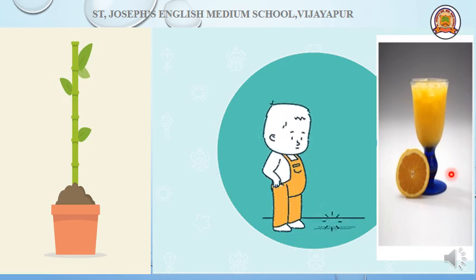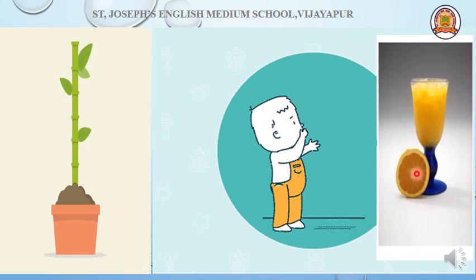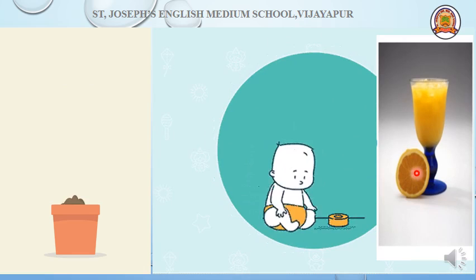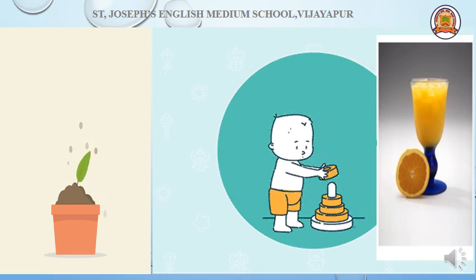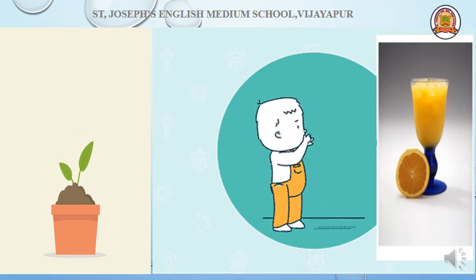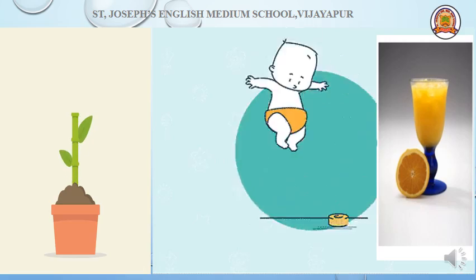Then one more example is juice. From the orange we can collect the pulp and convert it into juice. Can we make the orange back from the juice? Not possible.